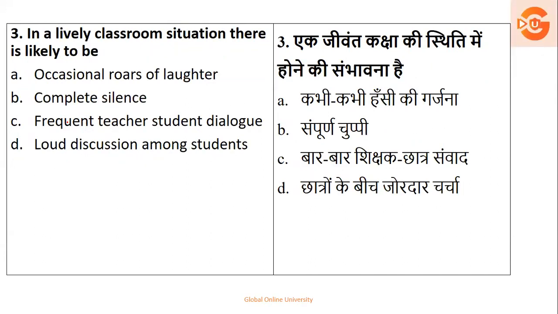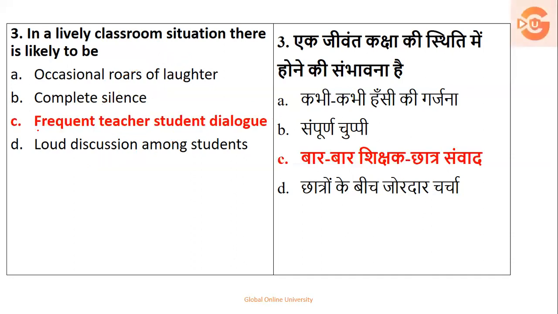Next, in a lively classroom situation, there is likely to be occasional roars of laughter, complete silence, frequent teacher-student dialogue, or loud discussion among the students. यानी classroom में situation कैसी होती है? Roars of laughter, no. There has to be certain discipline. So this option gets cancelled. Complete silence, definitely not possible. Okay, loud discussion, no, again it's not a part of discipline. So classroom situation basically kaisa hona chahiye, where there is a frequent teacher student dialogue. Okay, so it is interactive sessions but with a lot of discipline. So the right answer is option C.